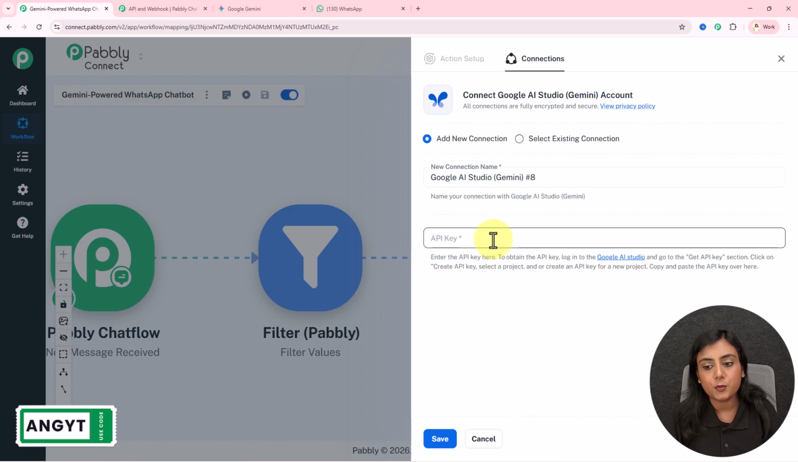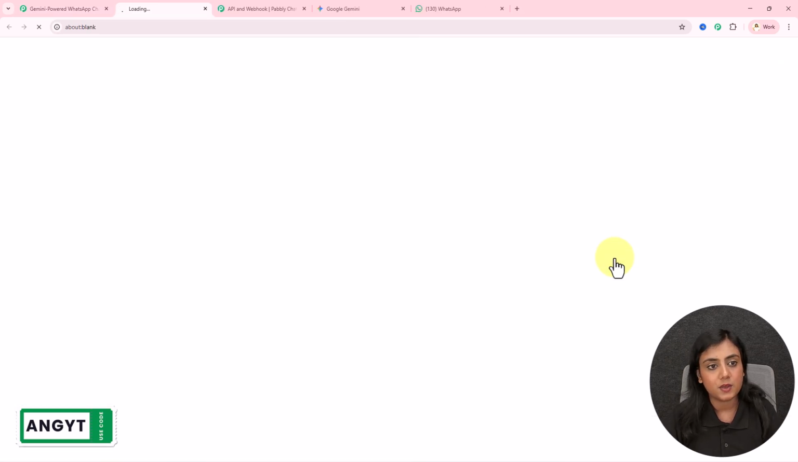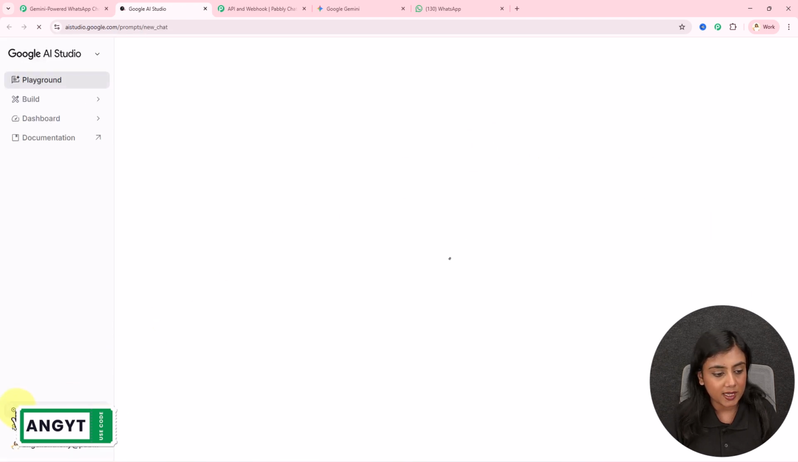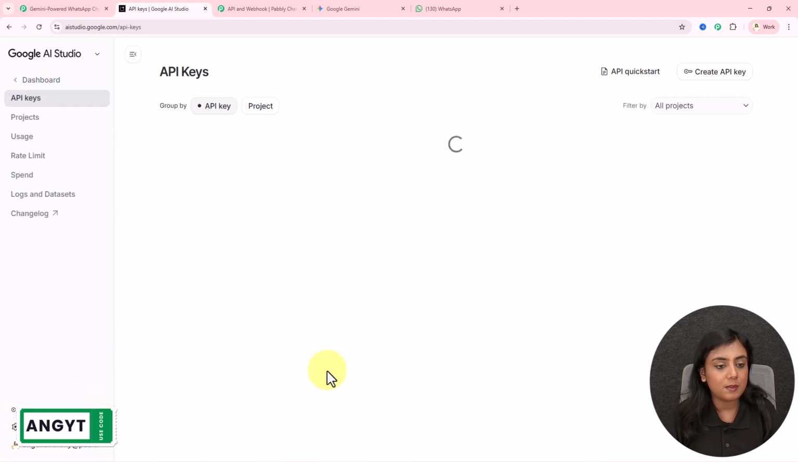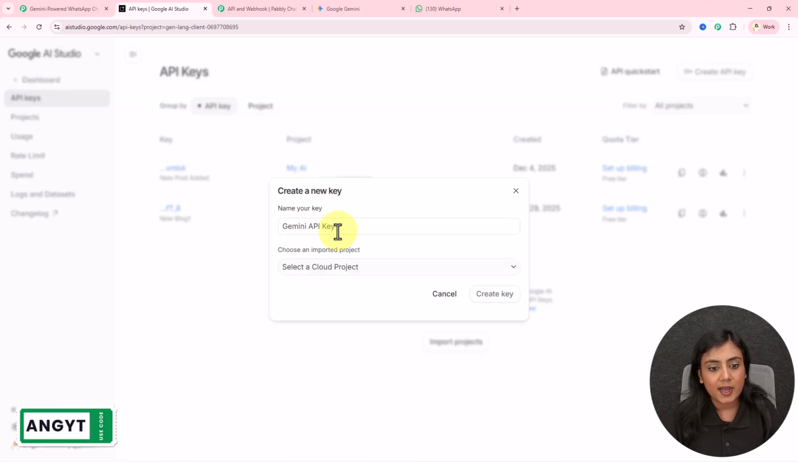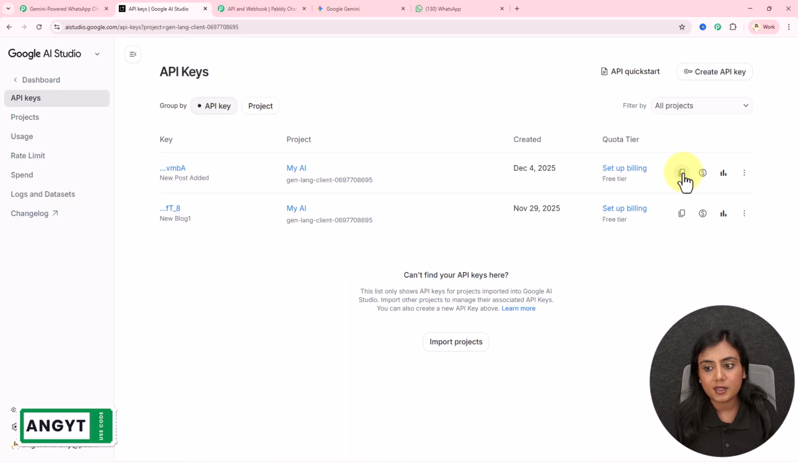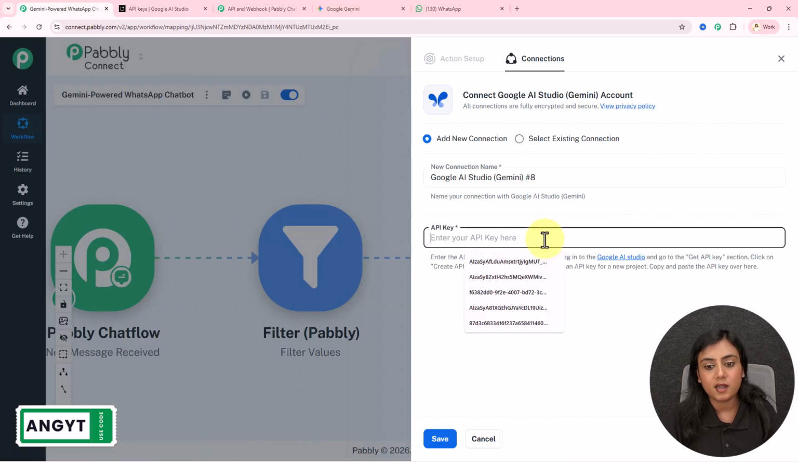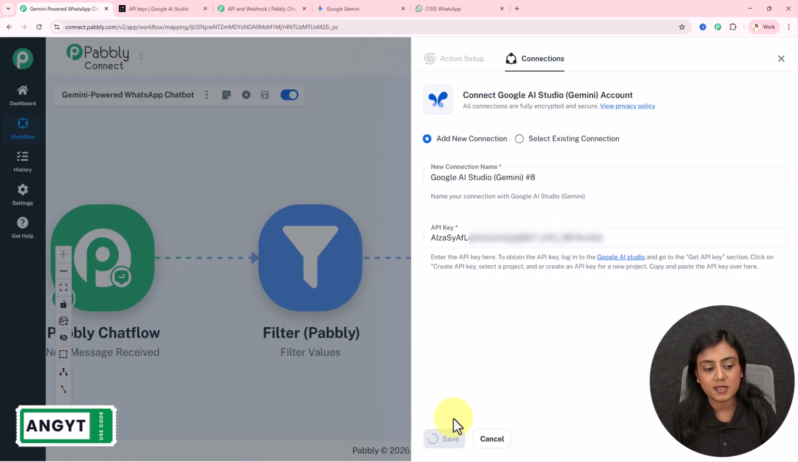For that, you have to provide this API key token. To have the token, go towards this hyperlink right over here and you will come to the API key section of your Gemini account. You have to click on this get API key button right over here and then click on this create API key. You have to enter the name of your key, select the project and generate the key. I have already created a key, so I'm going to copy it and paste it inside this field and click on the save button.